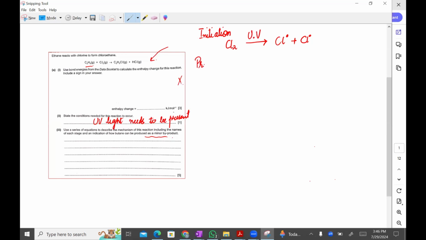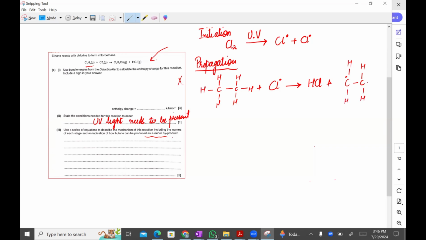Then we have the propagation reaction, in which this molecule reacts with this free radical, forming HCl and the free radical CH3CH2, with the remaining hydrogens.